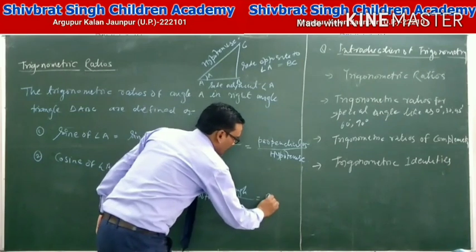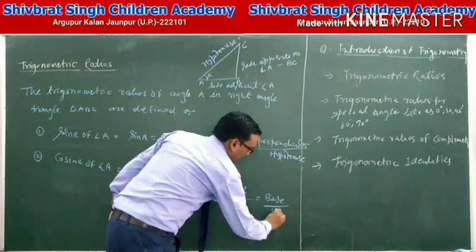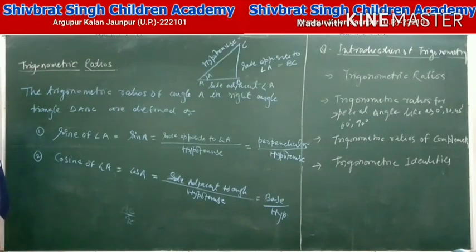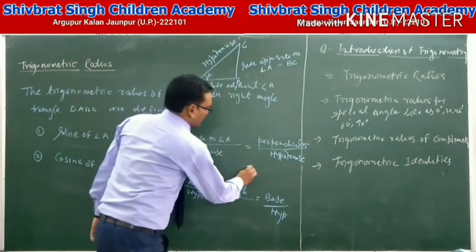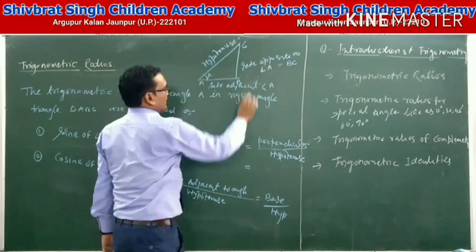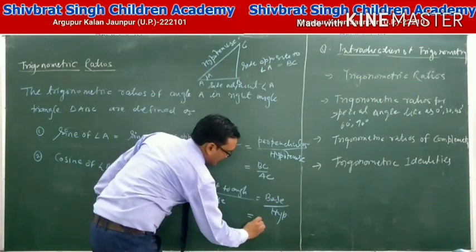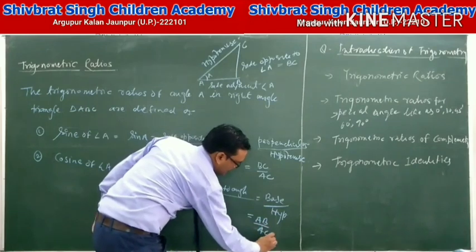That means base upon hypotenuse. What is the base? The base is AB, so this is written as AB upon AC.